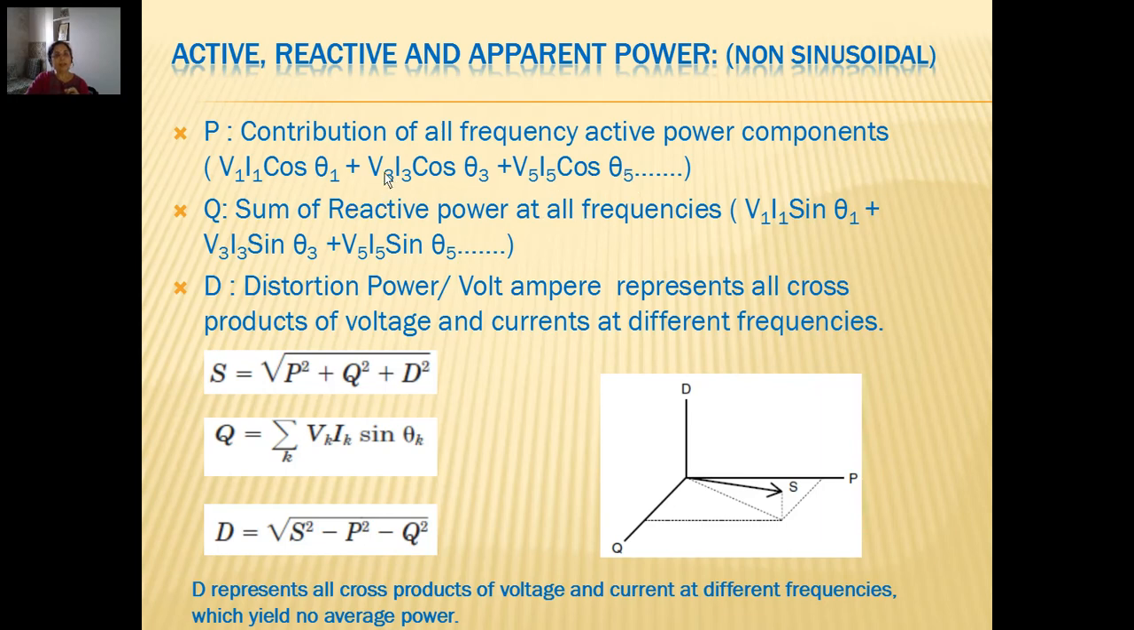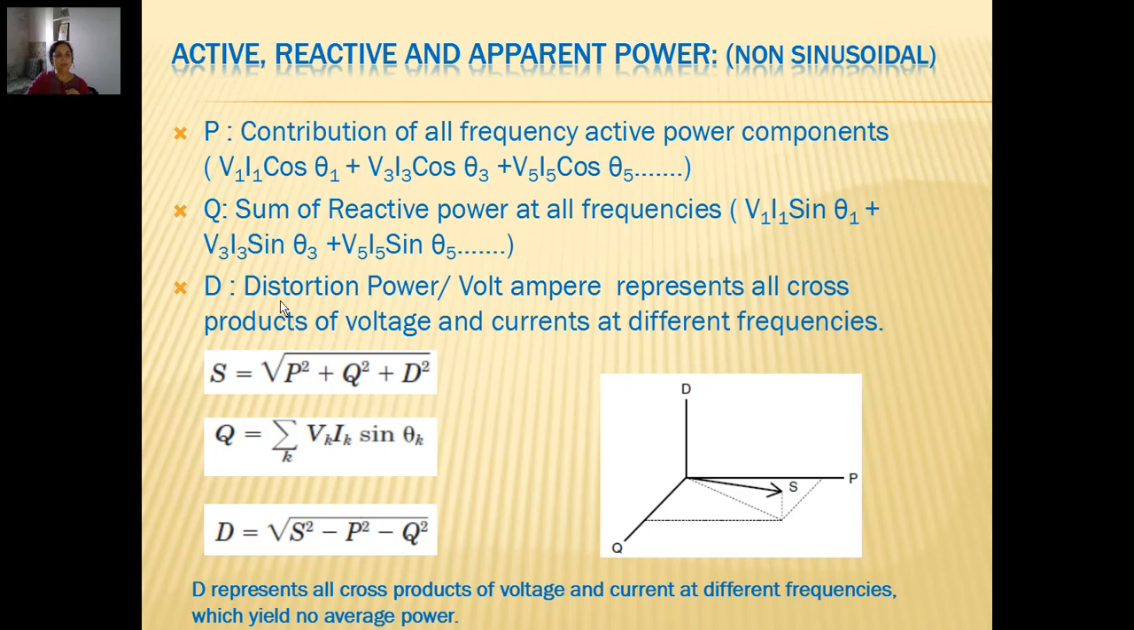Now you can realize that each of these voltages, currents and angles are different from each other because their frequencies are different. And so while adding them together to evaluate the total power, which is the contribution of all frequency active power components, P calculated in non-sinusoidal condition would be the result of all this. Similarly, when we calculate Q, it is the sum of reactive power at all frequencies. Again we have to take V1 I1 sin theta 1 plus V3 I3 sin theta 3 plus V5 and so on for all frequency components.